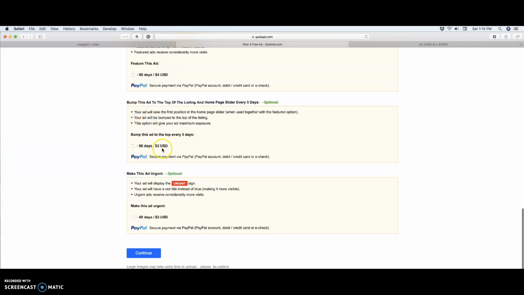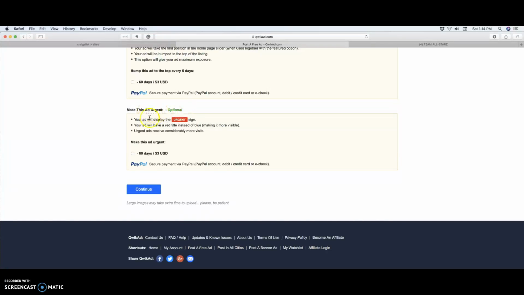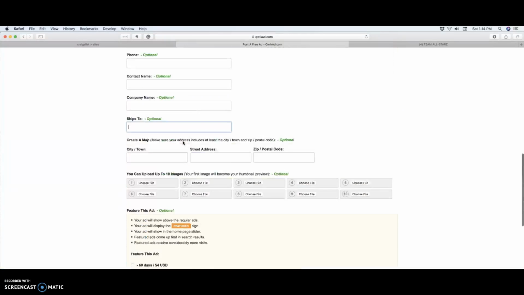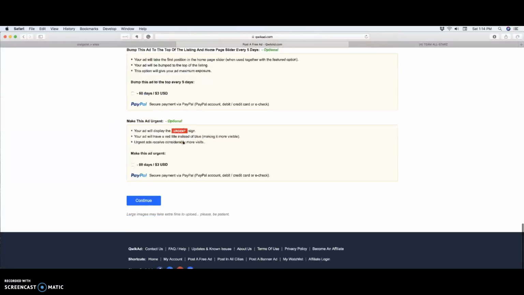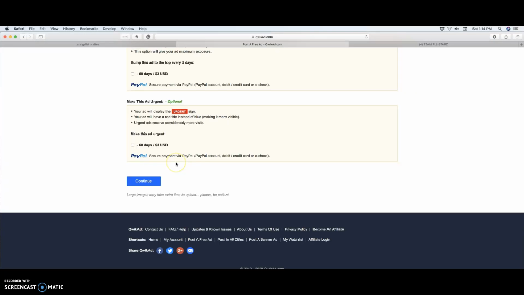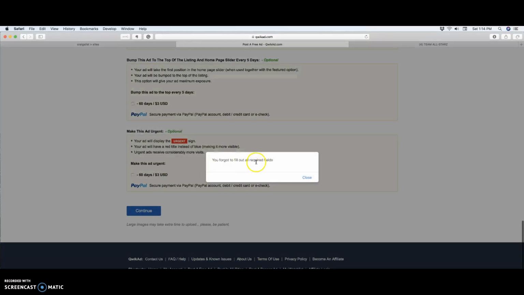This one, you add $3 to it, they'll bump the ad every 5 days. Okay, and this is all optional. And for 60 days, they will make it urgent, so they will raise your ad above everybody else's ad, meaning yours is the top that everybody sees. Now I think it's a total of $14. They will do that for 60 days. It's not bad. So I will go ahead and continue.